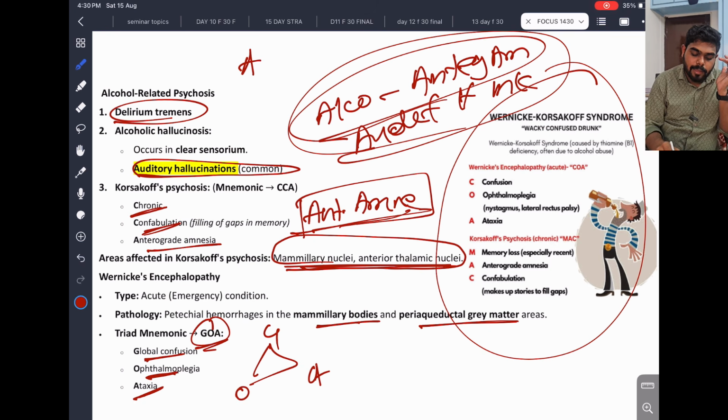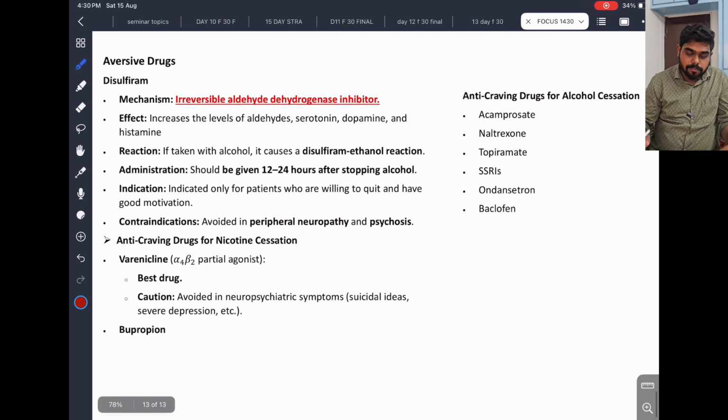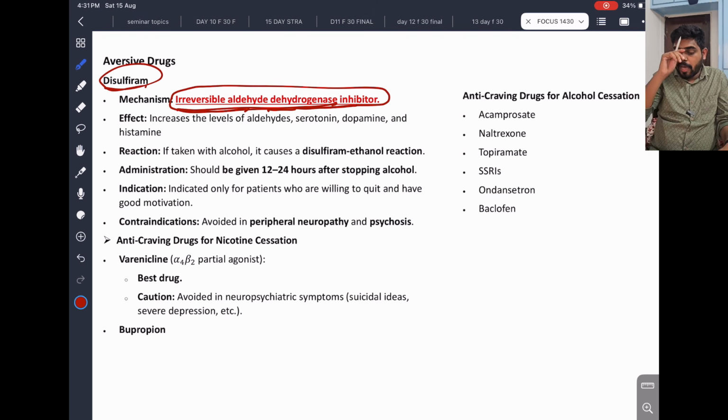So this is very important in alcoholic. Okay, clear. So we have some aversive therapy. As we know, it is disulfiram, an irreversible aldehyde dehydrogenase inhibitor. Acetaldehyde is very toxic. It will cause this flushing, vomiting and all.